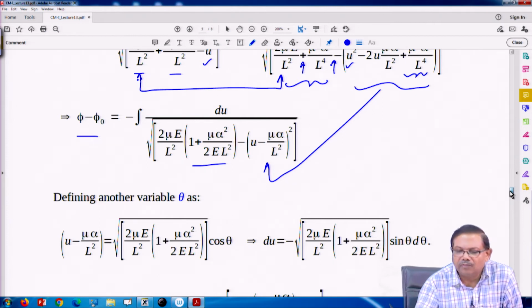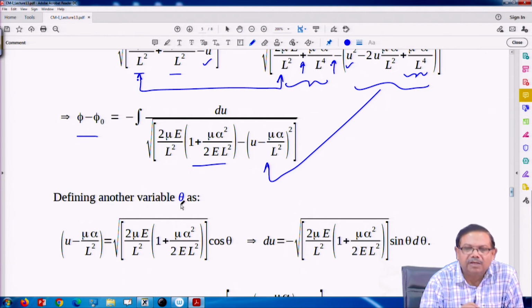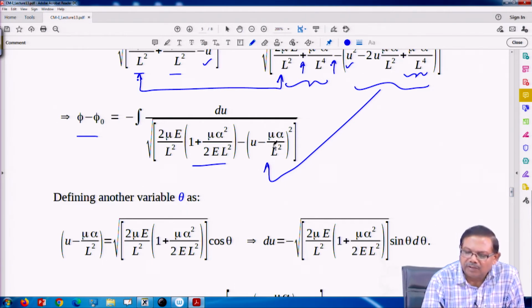So, earlier we defined u as 1 upon r. Now, we define theta. I define theta such that I can write it 1 minus cos square theta. So, I want to put some cos theta. So, this part is common. So, I define root of this cos theta is equal to that. Okay.